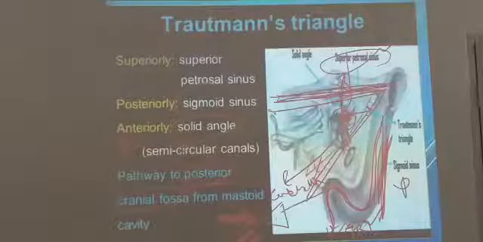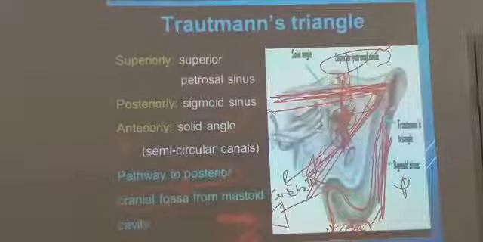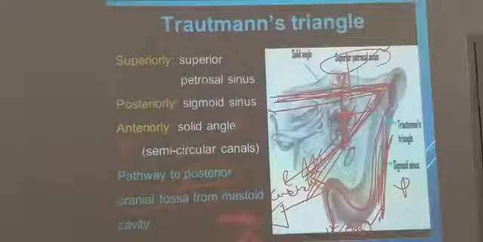When mastoid infection has to go to the posterior cranial fossa, it will go through Trotman's triangle. What are the boundaries? Once again, bony labyrinth anteriorly, sigmoid sinus posteriorly, and dura or superior petrosal sinus superiorly. You should all remember this one. Very important. Next question.